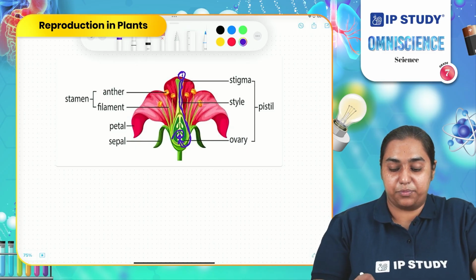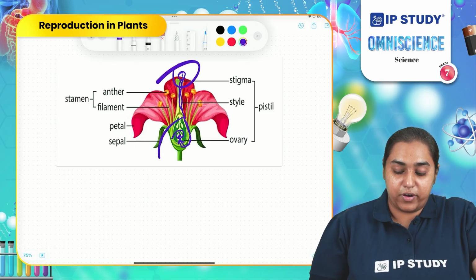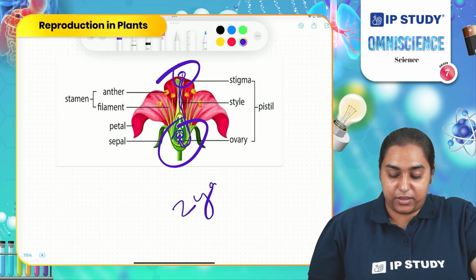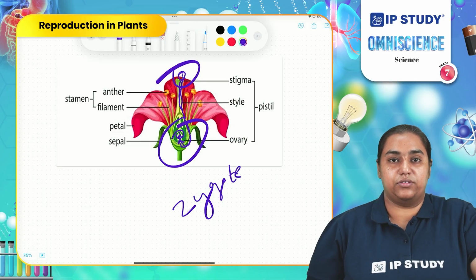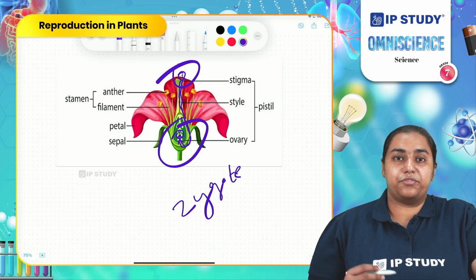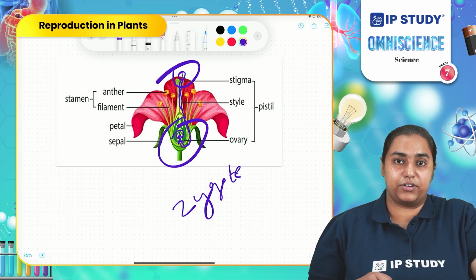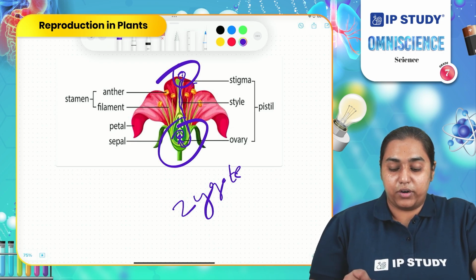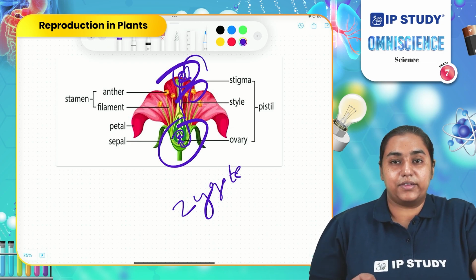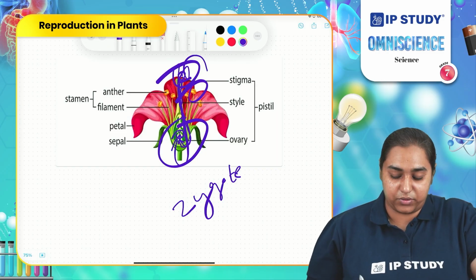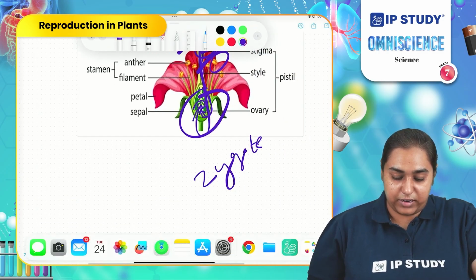Pollen is the male gamete, and the ovule is the female gamete. When the male gamete fuses with the female gamete, it gives rise to the zygote, and the process is known as fertilization. So simply, when fusion is occurring, that phenomenon is fertilization. First pollination occurs, in which pollen from the anther reaches the stigma, and then when it reaches the ovary and fuses, fertilization occurs.